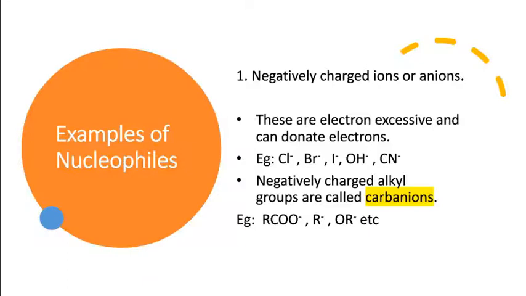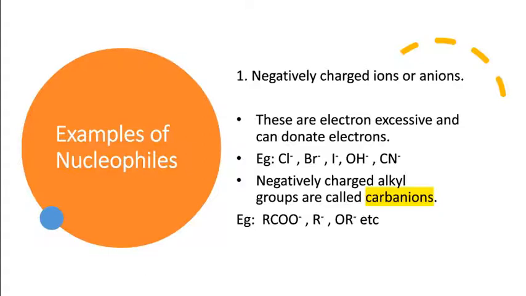Here let's consider the example. This one, alkyl carbanion, R minus. This is alkoxide ion. This is carboxylate ion. So carbanion means, anion means negative charge, carb means carbon. So the ion in which carbon bears negative charge is called carbanion.